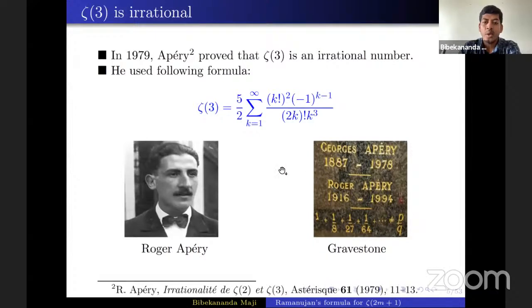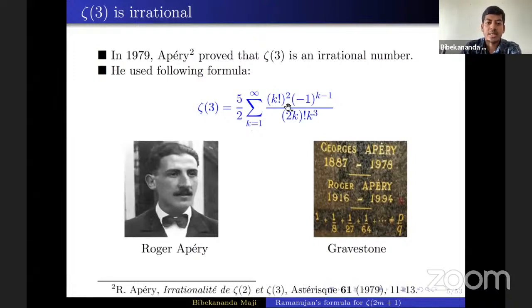At the beginning, when he proposed this proof, mathematicians didn't believe it. But later, Henry Cohen and Lenstra and Alfred, I forgot the full name, wrote a nice paper explaining Apery's proof. Then mathematicians believed that Roger's proof is correct.